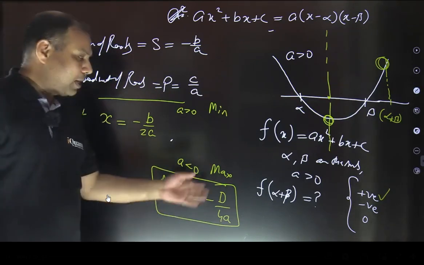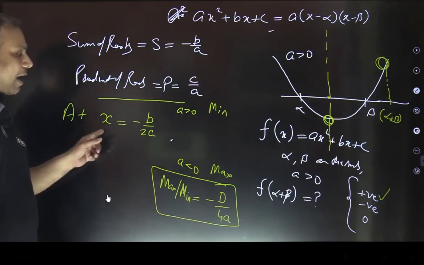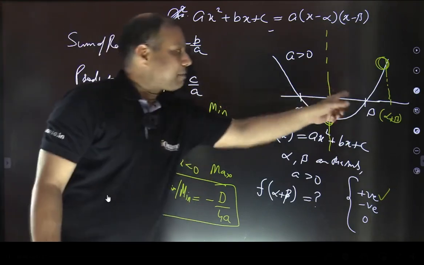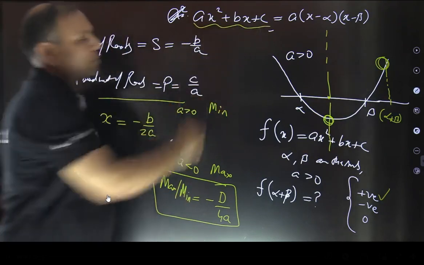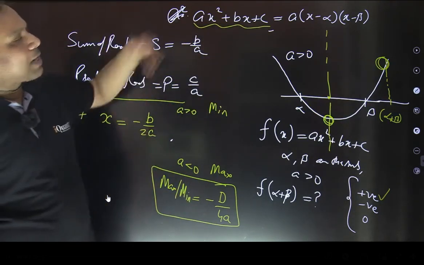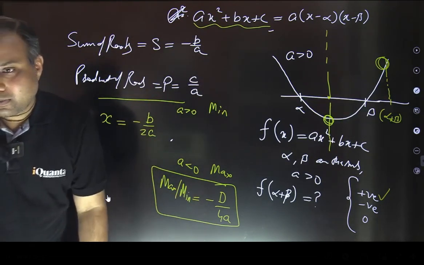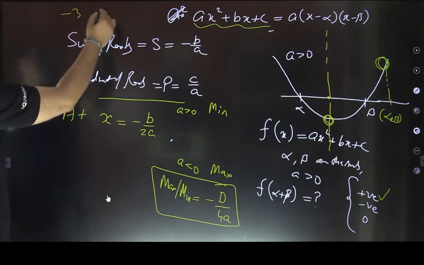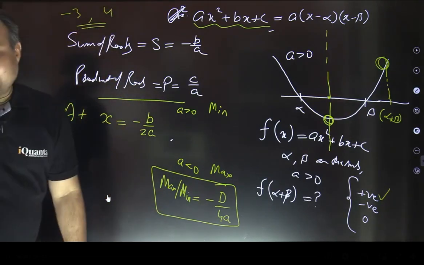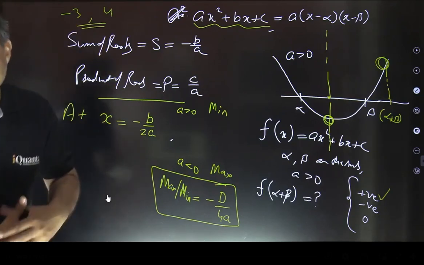So if you wish to remember the formula, you can. Otherwise, we just need to put the value of x which is midway between the two roots, that is minus b by 2a. By seeing the expression, we can find the value of x at which it is going to be minimum or maximum, and substitute that value to get our answer. Fine. As Rashna is saying, if one root is minus 3 and the other is 4, can you tell me the value of x at which we are going to get maximum or minimum value?